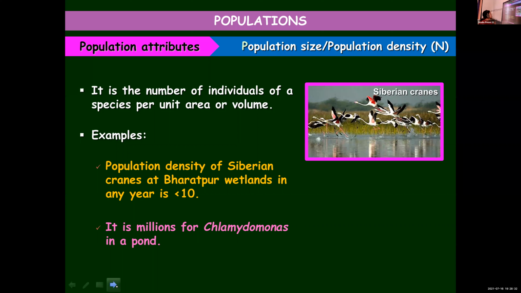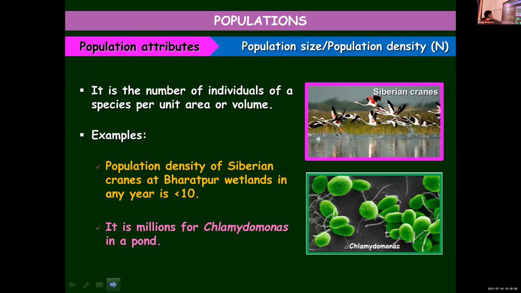So its population size is huge when compared to the population density or size of Siberian cranes, which will be less than 10. That is Chlamydomonas. It's a very microscopic alga, and that is why its number is in millions per pond. Population density is the number of individuals of a given species per unit area or volume.